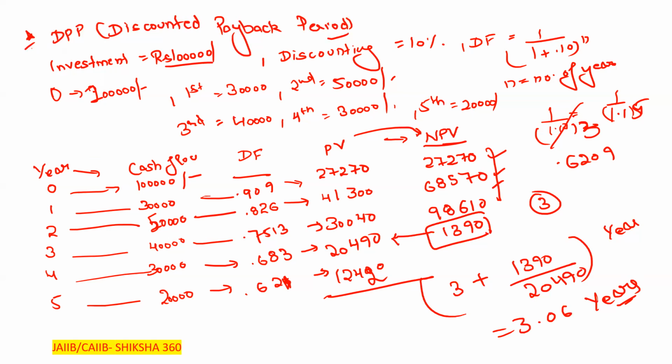So this is the role of the discounting factor. Please ask fast now. I think all of you are now able to understand all the three cases. First, the annual cash inflow is the same every year. In the second case we discussed, the cash inflow is not the same every year, so we have to calculate the cumulative cash flow. In the third case, the discounting factor also plays a role.